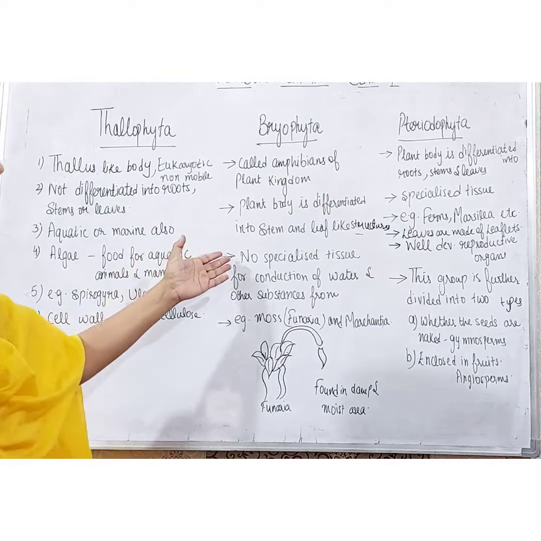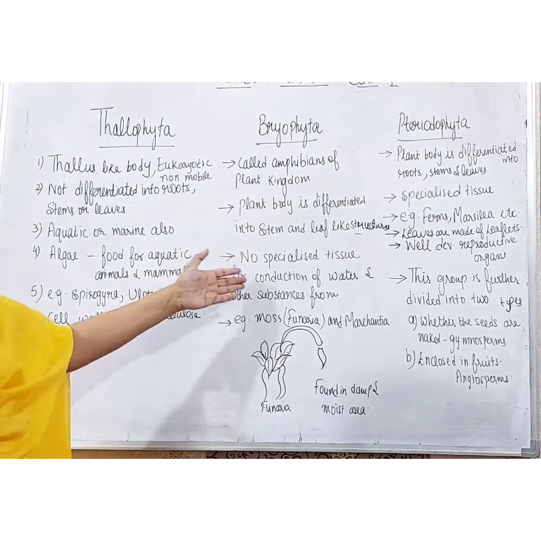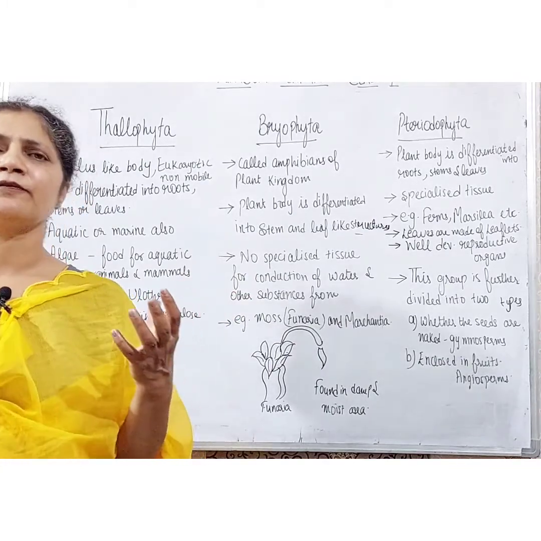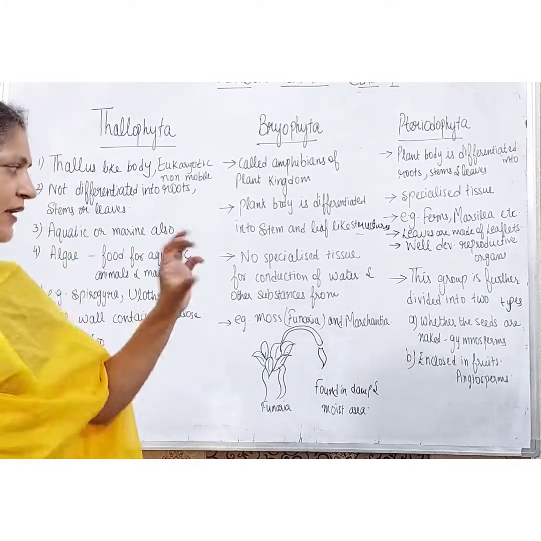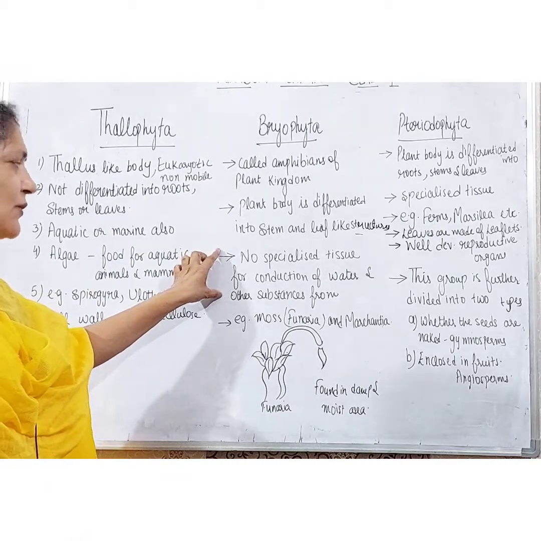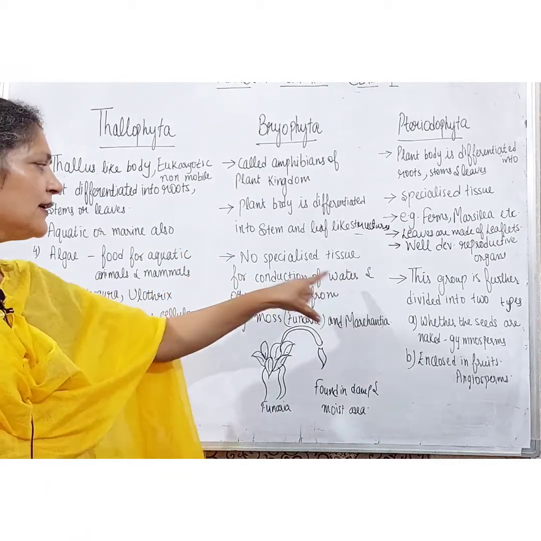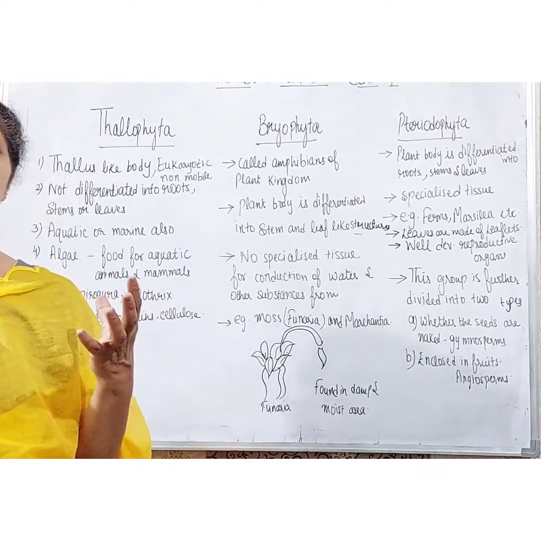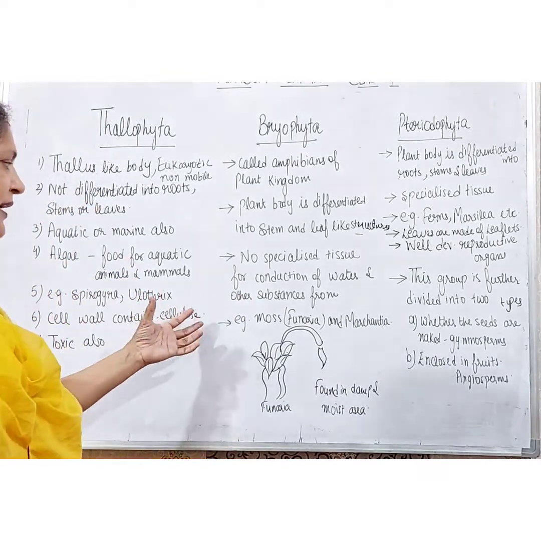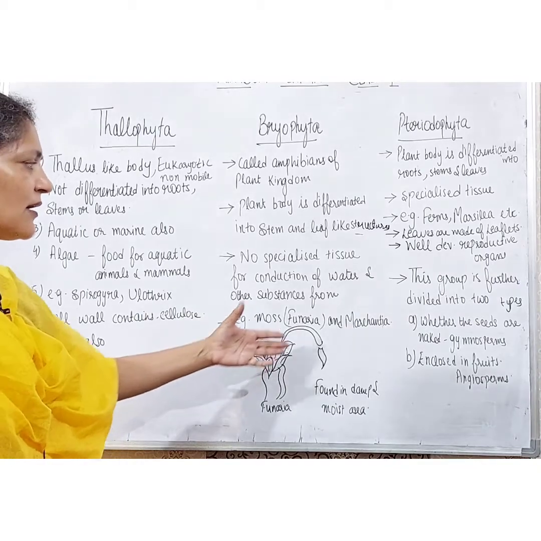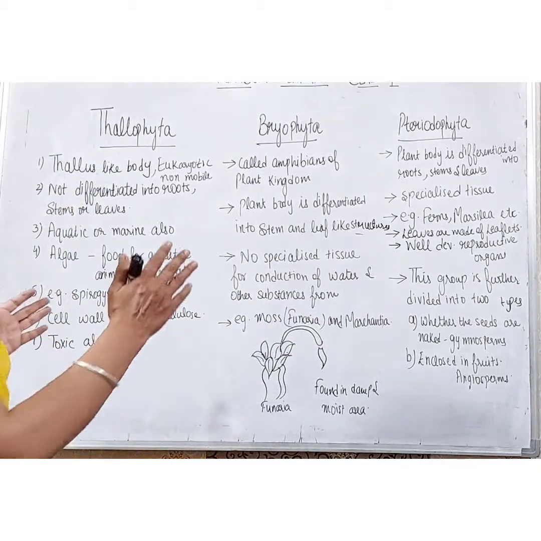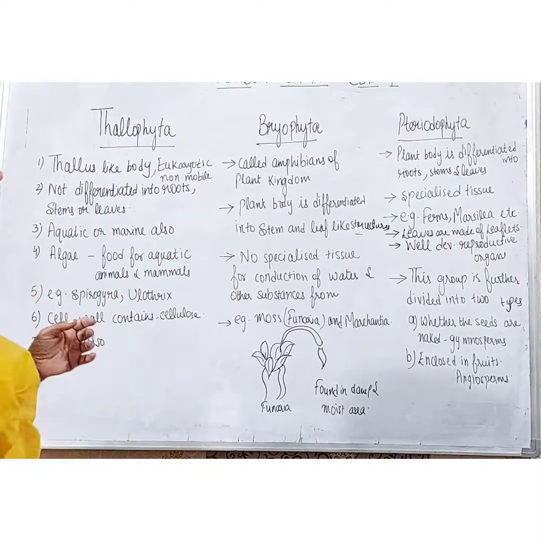They have no specialized tissue for the conduction of water and other substances from one part of the plant to another. Their examples are moss, Funaria and Marchantia. Right students? These are a few features of the bryophytes.